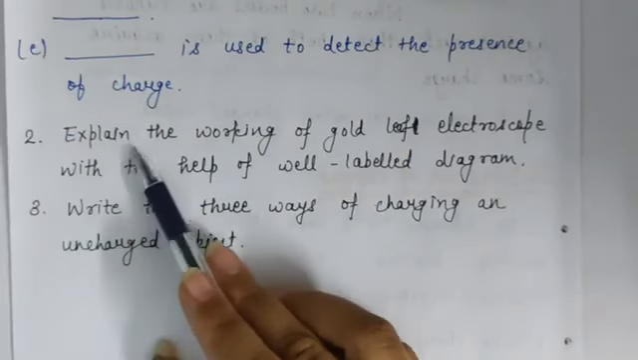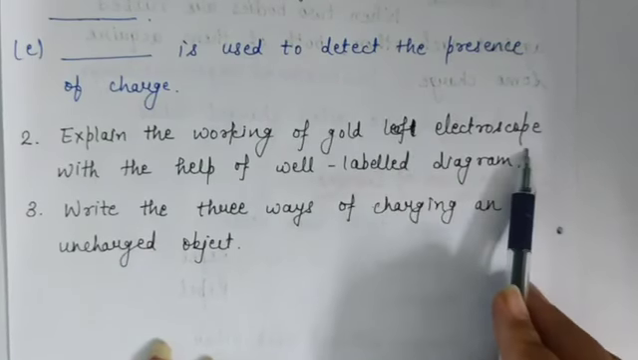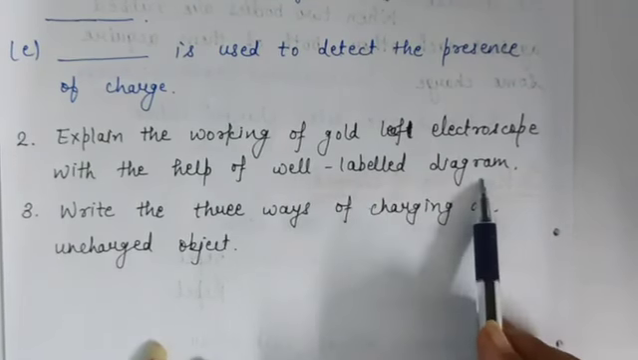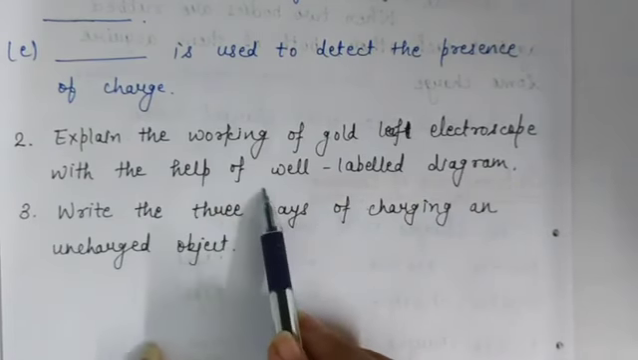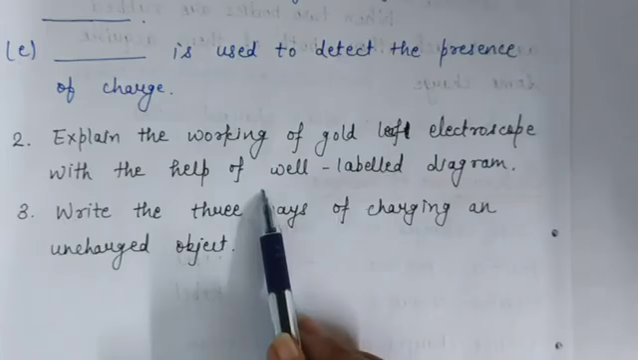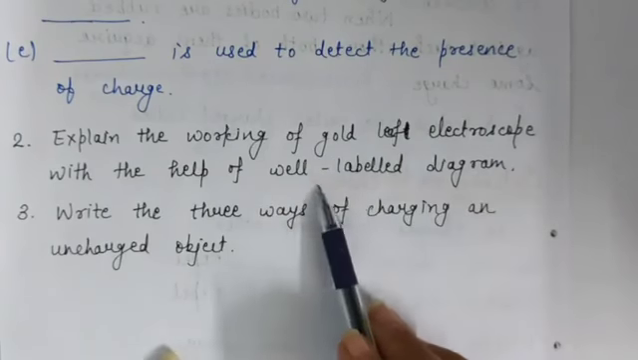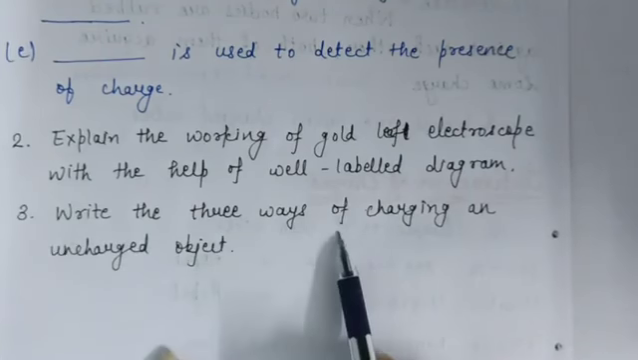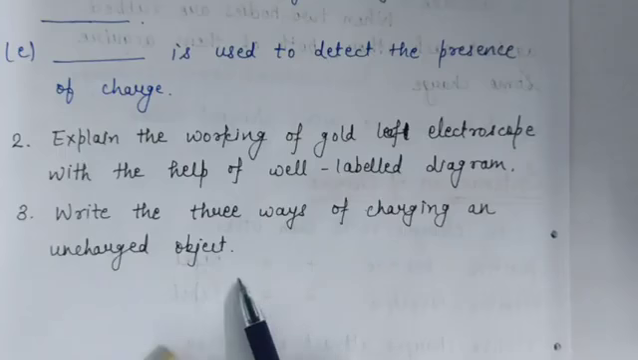Second question, explain the working of a gold leaf electroscope with the help of a well labeled diagram. Means in this question you have to write how charge is transferred in a gold leaf electroscope, and draw the diagram also. Question number 3, write the 3 ways of charging an uncharged object. So there are 3 questions you have to do in your notebook today.